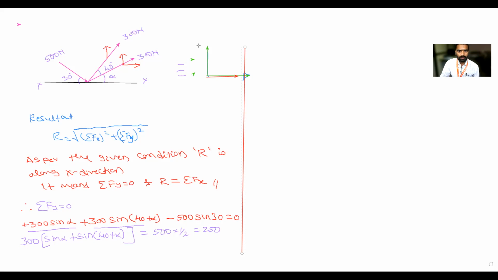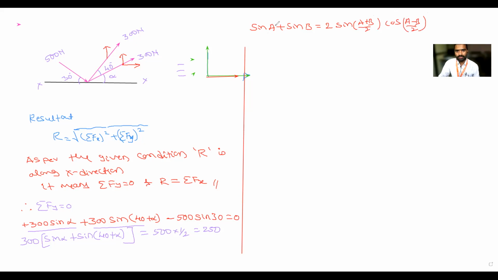Next, as per mathematics, you had an equation in trigonometry. So what is sin of A plus B? Sin A plus sin B is equal to... tell me. Is it correct what I am writing? Sin A plus sin B equals 2 times sin of (A plus B) divided by 2 into cos of (A minus B) divided by 2.